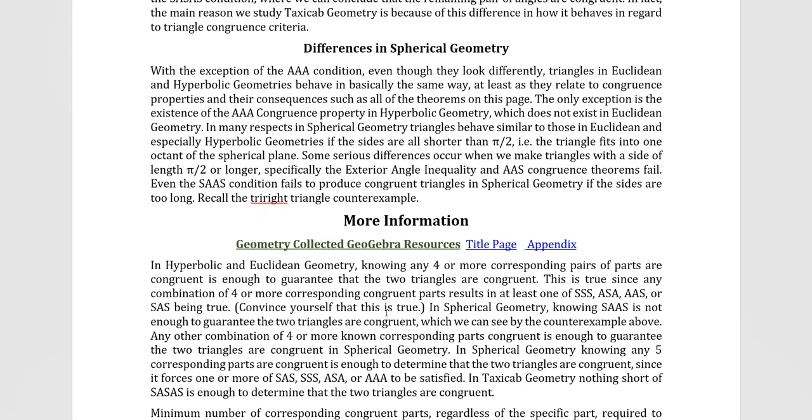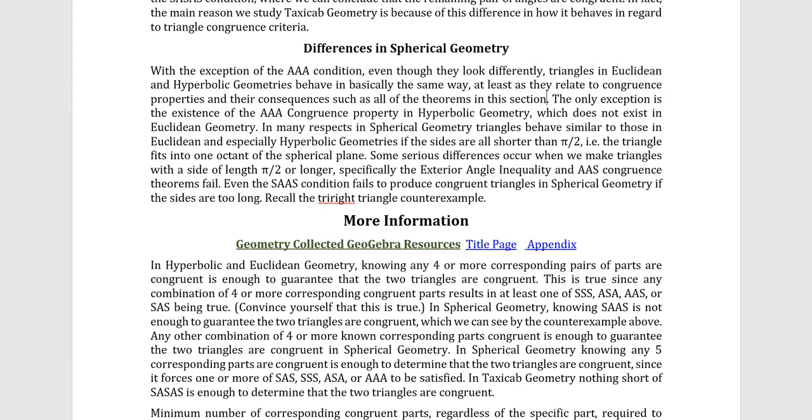With the exception of the AAA condition, even though they look different, triangles in Euclidean and hyperbolic geometries behave basically in the same way, at least as they relate to congruence properties and their consequences, such as all the theorems in this section, right? With one exception, and that is the existence of the AAA congruence property in hyperbolic geometry, which does not exist in Euclidean geometry.